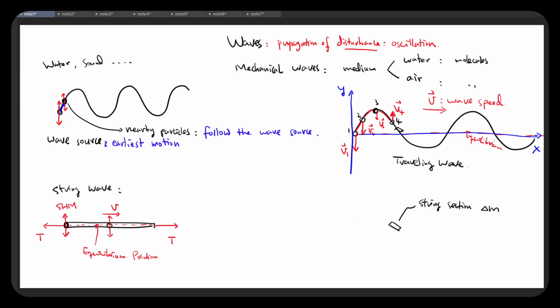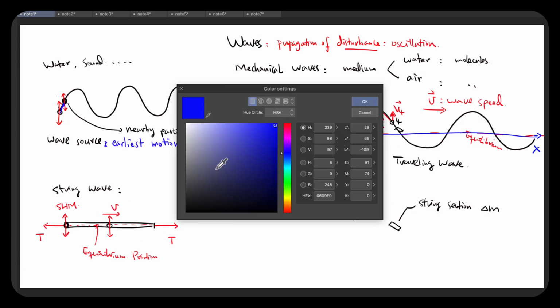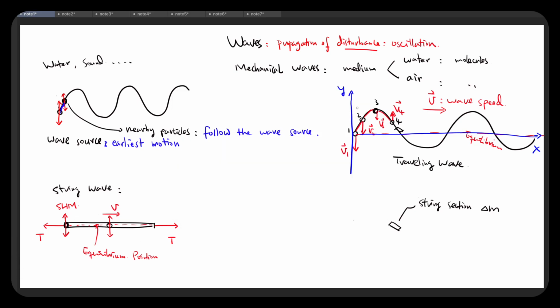Now, if I look at the left side and right side, there are two forces acting on them. Let's call this F1, and let's call this F2. The left side is F1, right side is F2, and they're acting on this small section of the string.